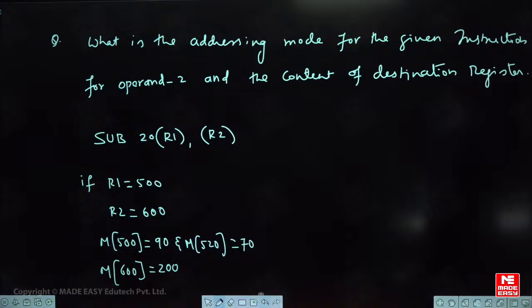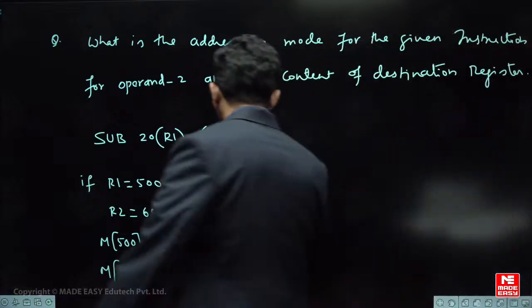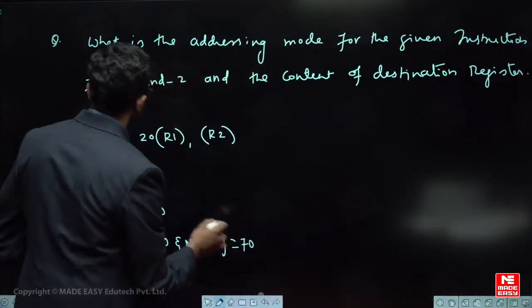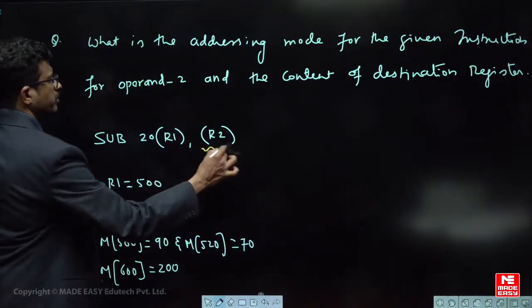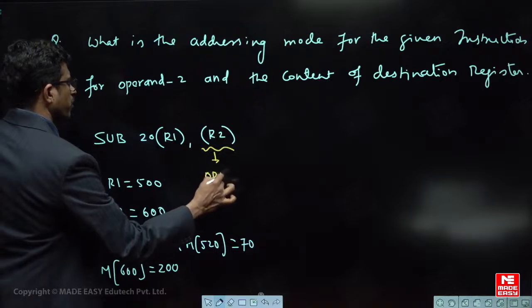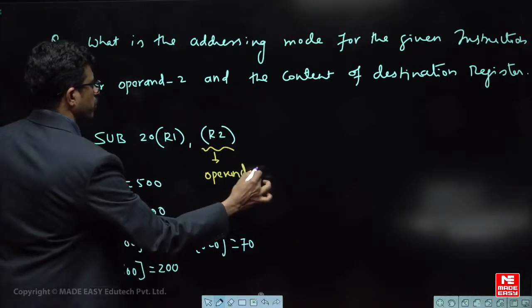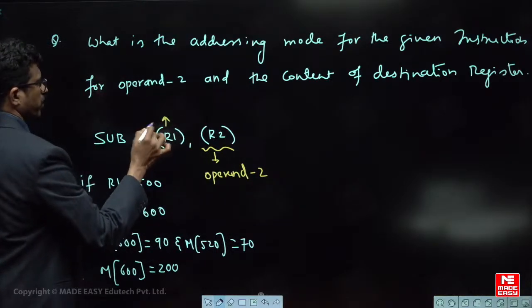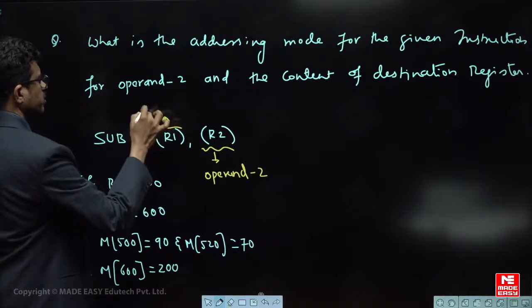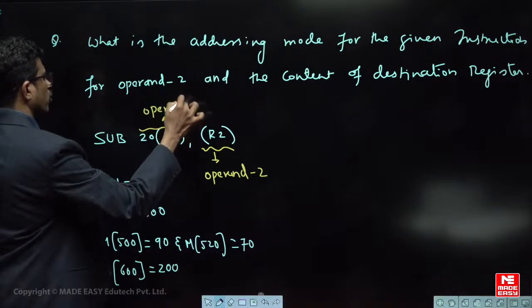Followed all of you? So here you try to follow. In the question it is given as this is operand 2 and this one is operand 1. So this entire thing is operand 1.